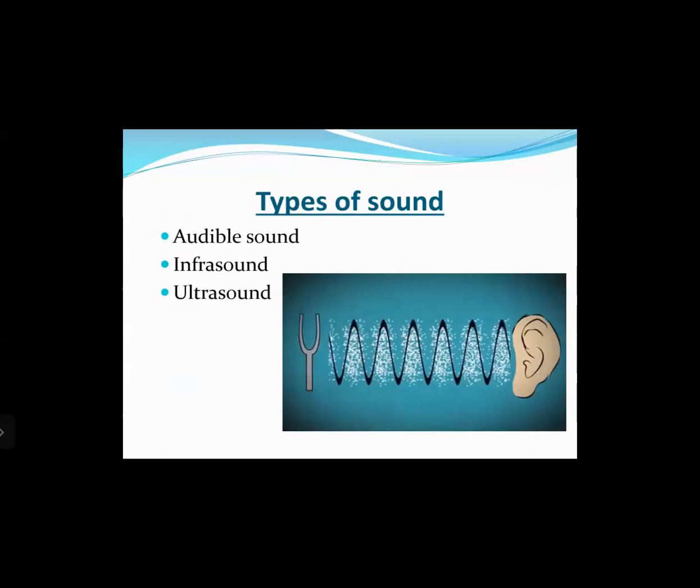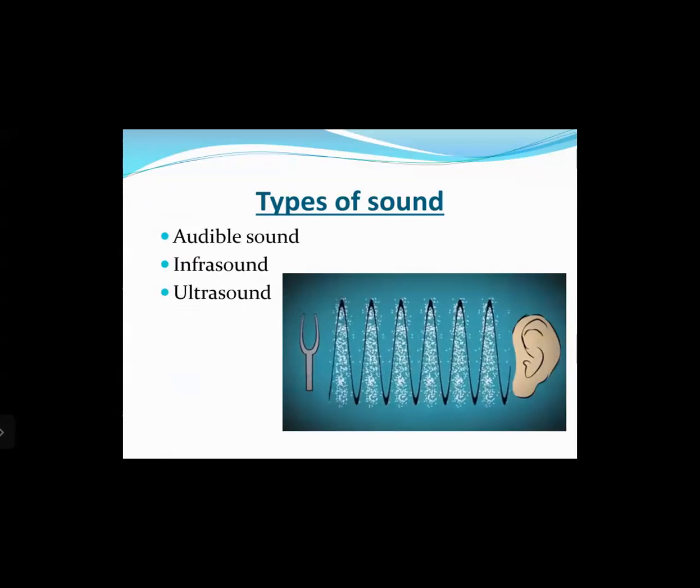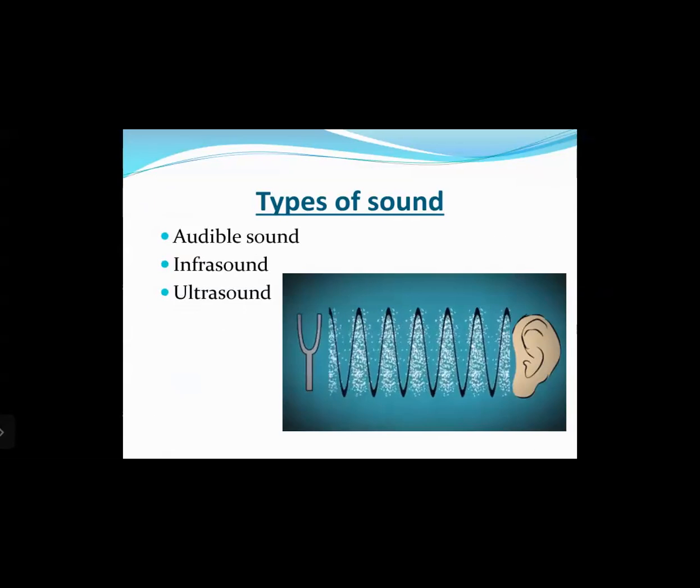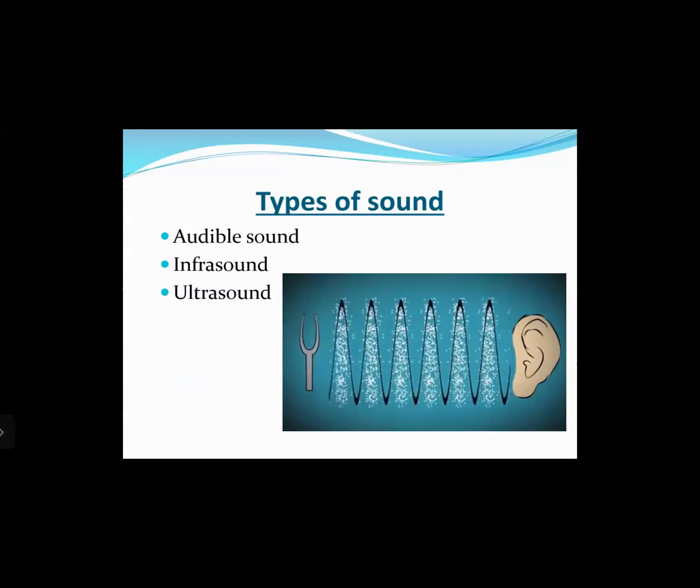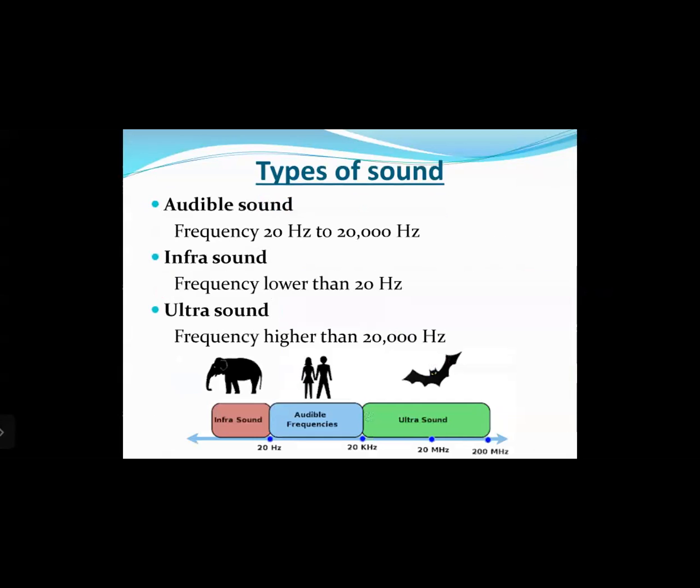In today's class, we started with the different types of sound. There are three types of sound, namely audible sound, infrasound, and ultrasound. These three types are categorized based on the ability of humans to hear them. Audible sounds have a frequency from 20 hertz to 20,000 hertz, that means the sound produced by objects vibrating 20 times per second up to 20,000 times per second. Infrasound is frequency lower than 20 hertz, and ultrasound is frequency higher than 20,000 hertz.